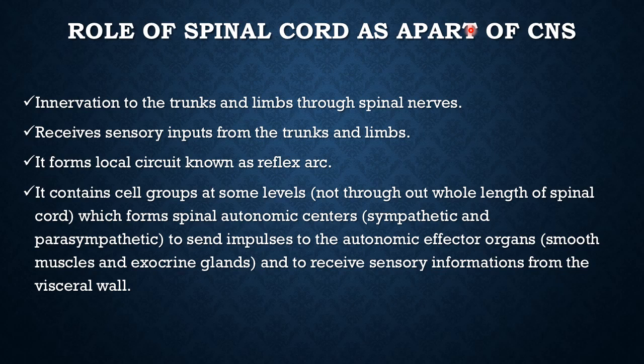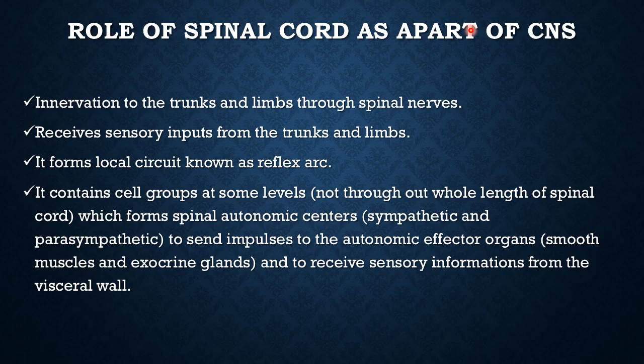Next, it receives sensory information or input from the receptors distributed peripherally in the trunk and limb and transmits it to the brain. Okay, receives sensory input. Third, very important, it contains cell groups at some levels, not throughout the spinal cord, which form spinal autonomic centers.